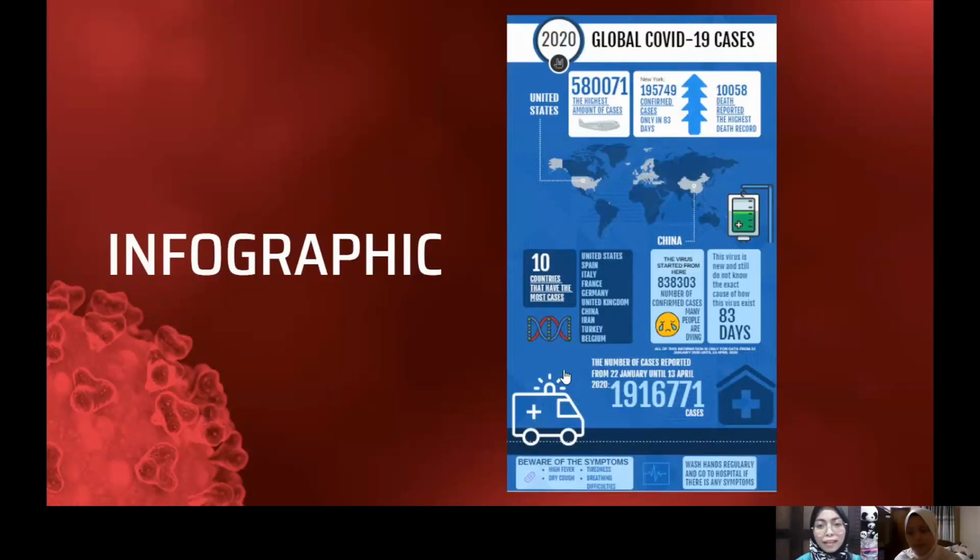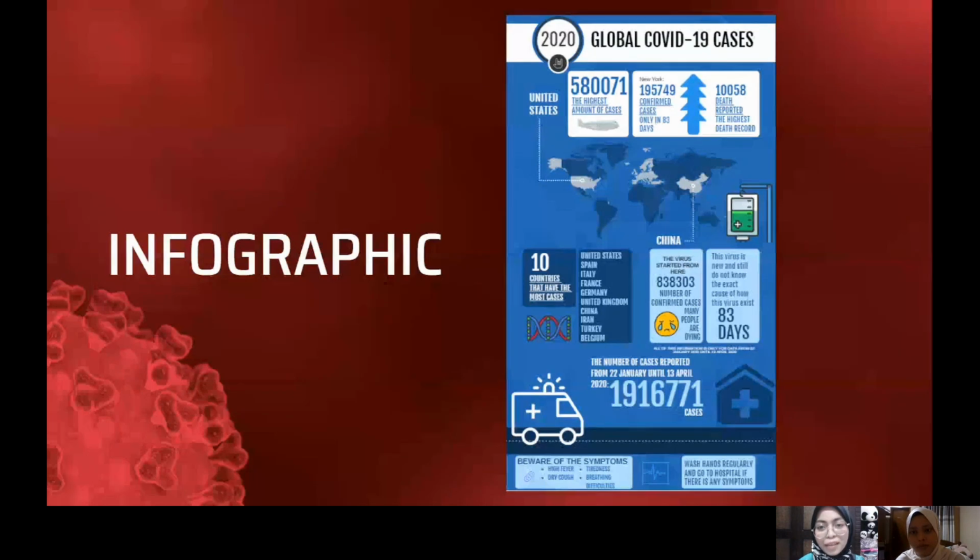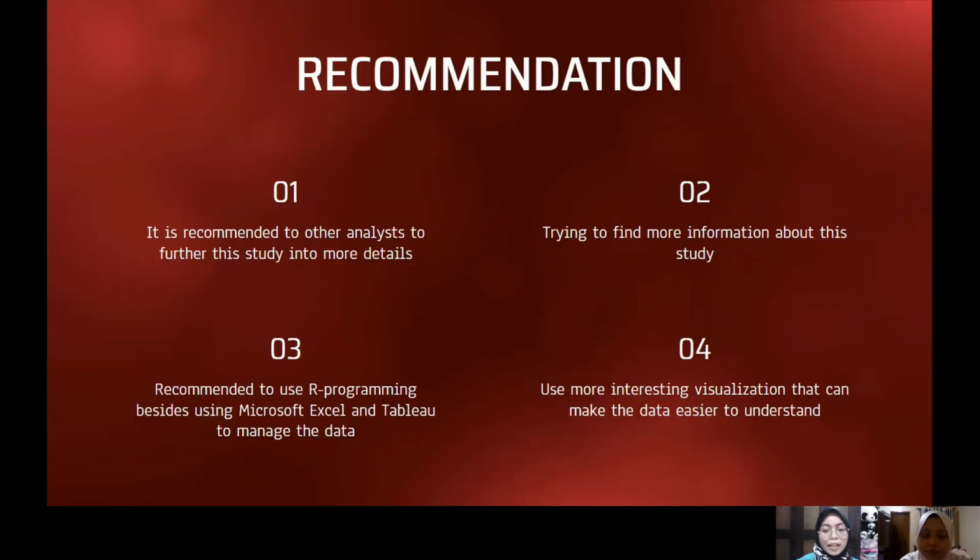This is our infographic graph, which includes the important information, but we put the specific information in the report. For the recommendation to other analysts and researchers to further explore this data: as far as we know, the data is too big because the cases are still continuing until now all over the world. It is a pity for us not to get the overall picture of the data because the cases are still ongoing. So we recommend another analysis to study more about this virus pandemic and follow it until the end.